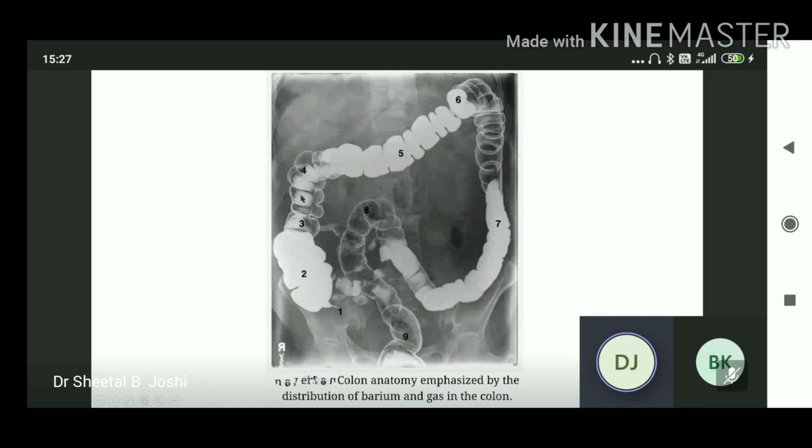Okay? This is the ascending colon. Third point. Fourth point, hepatic flexure. Fifth point, transverse colon. Sixth, splenic flexure of the colon. Seventh, descending colon. Eighth, sigmoid colon. Ninth, rectum. Now you can appreciate. It will all be asked in examination. Yes, ma'am.